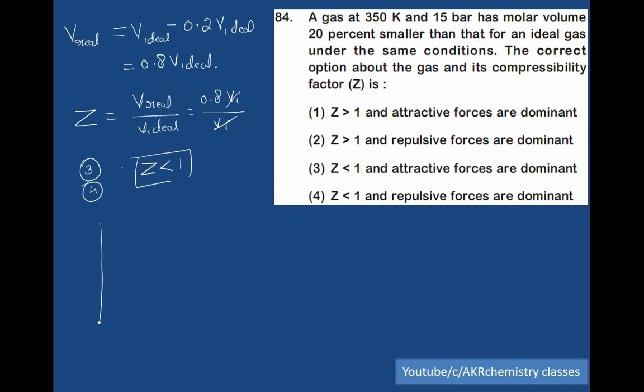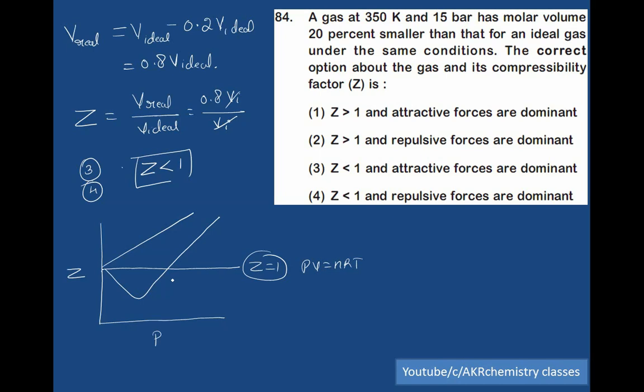As we taught in the class, compressibility factor versus pressure. With increase in pressure, if Z value becomes exactly equal to 1, it follows the equation PV is equal to nRT, ideal gas. Negative deviation and positive deviation: Z is less than 1, Z is greater than 1. What does it indicate?